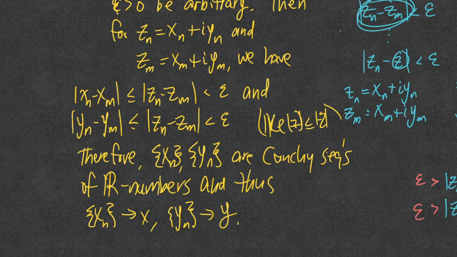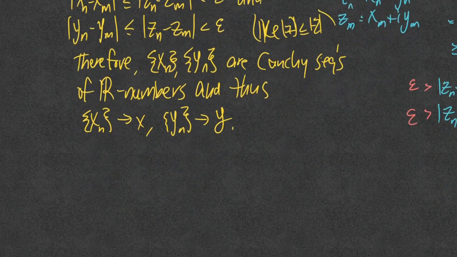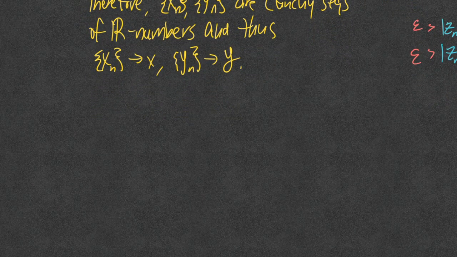Since we know that they converge like that, what do we want to show? Ultimately, we want to show that the modulus of z sub n minus z is less than epsilon, where we let z equal x plus iy.